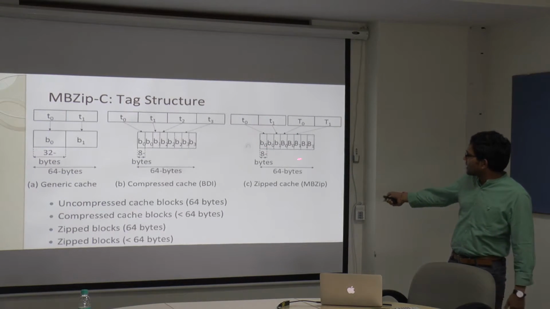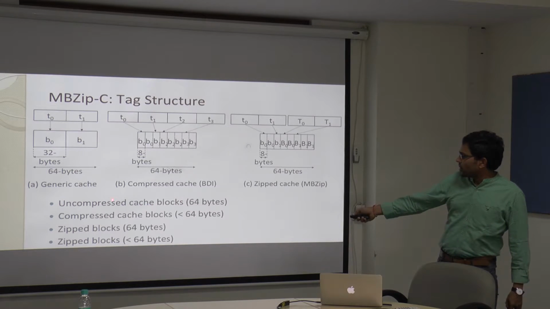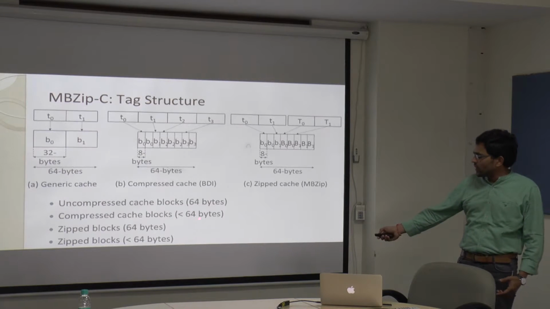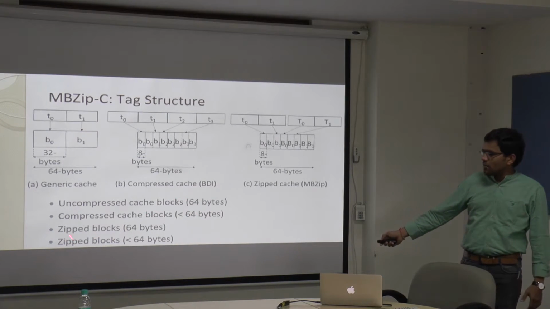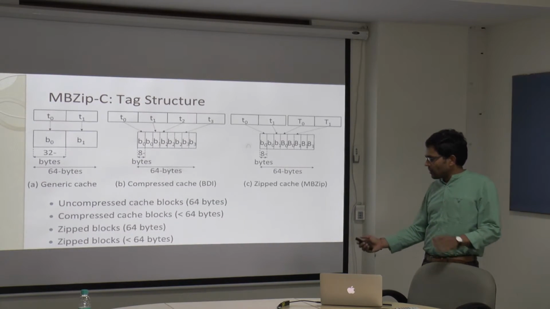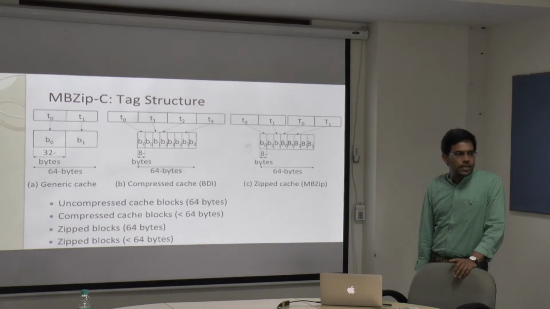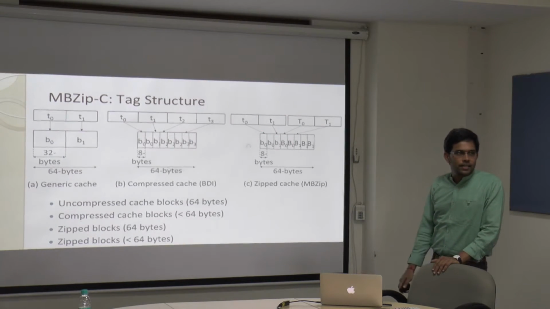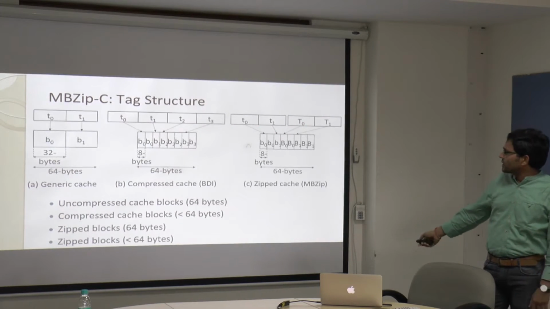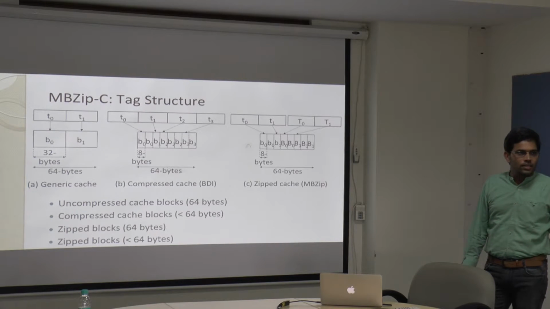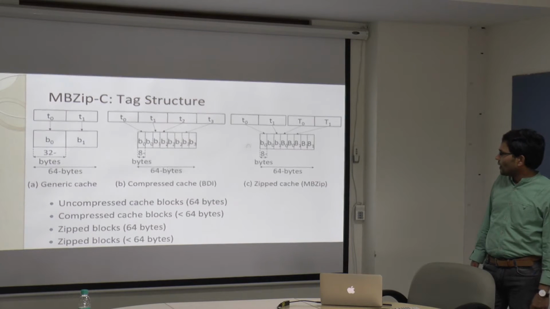So the data will have either an uncompressed cache block of 64 bytes, or a single compressed block whose space is less than 64 bytes, or multiple blocks zipped together that still occupy less than 64 bytes. All combinations of data can be there in our cache. We are using double the tags, and capital B indicates a zip block, and the other entries show the compressed block according to the BDI technique.